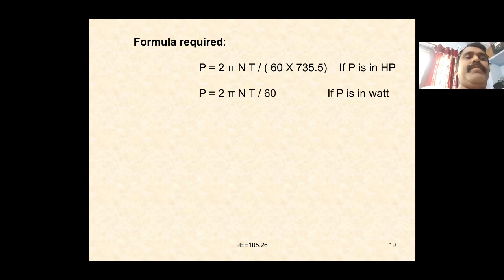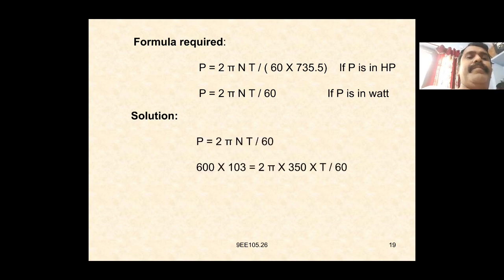If P is in watts, that is given as 2 pi NT by 60.